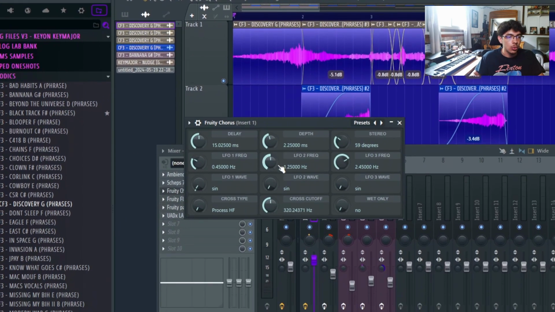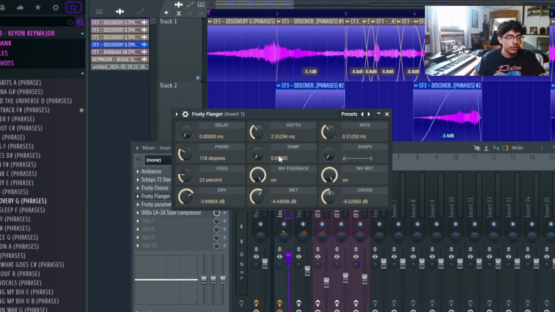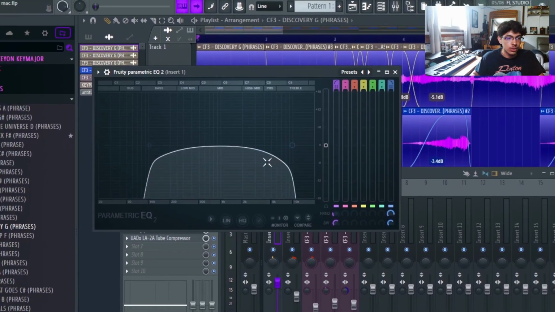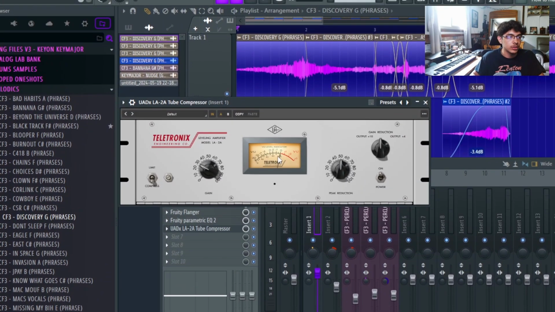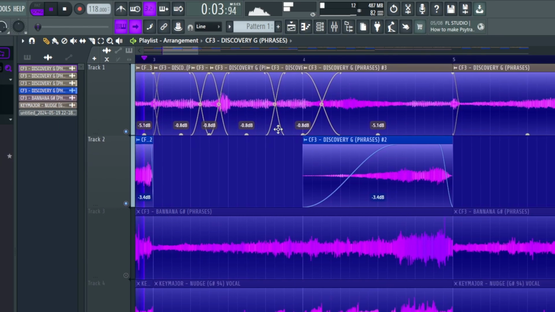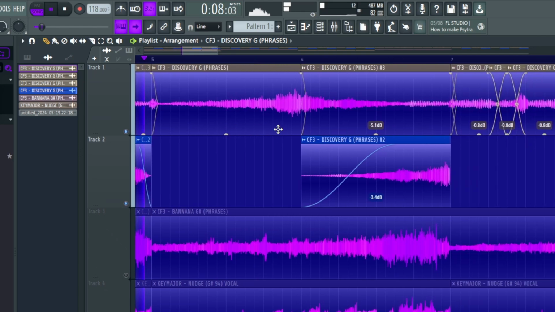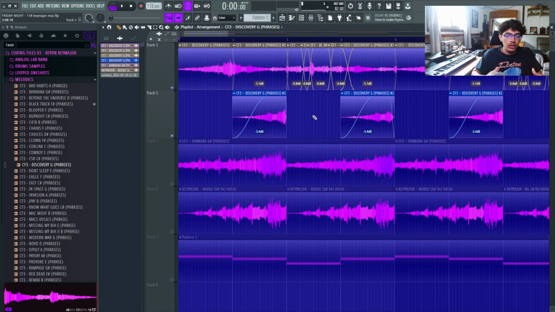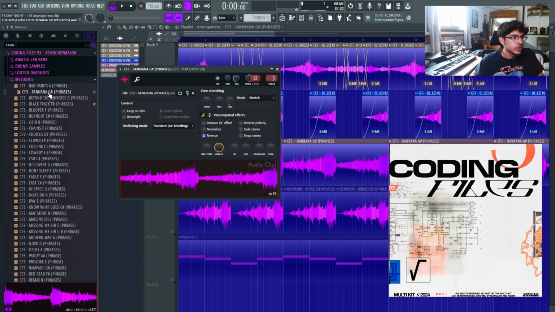And like I said with the chorus, I added this Fruity stock chorus, and then I added this Fruity stock flanger and this EQ, cutting out all the lows, all the highs, giving it that filtered out sound. And last but not least, just a compressor compressing the entire sound. So yeah, now everything's a lot more washed up with some chorus and flanger, and it all just blends in a lot better.